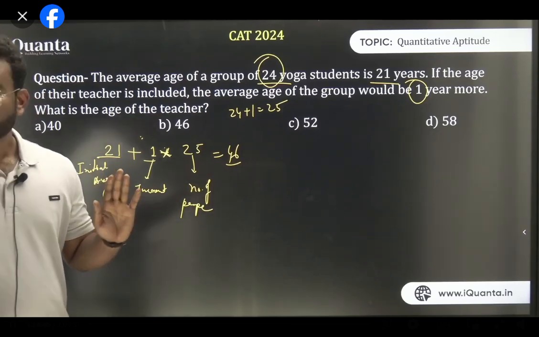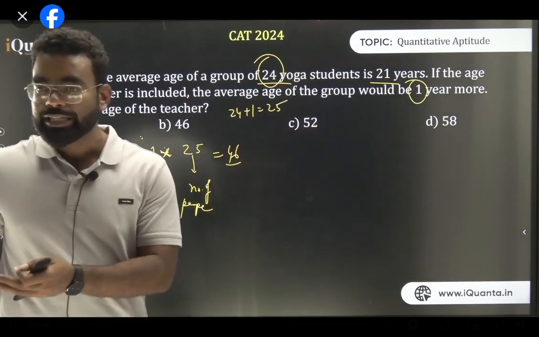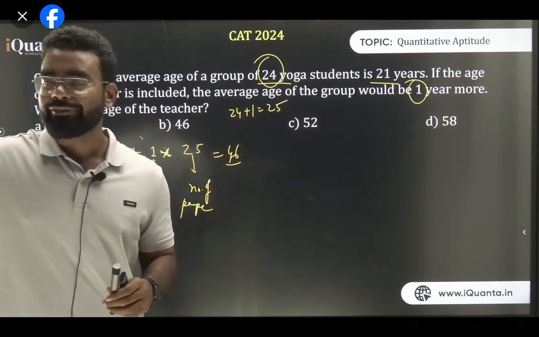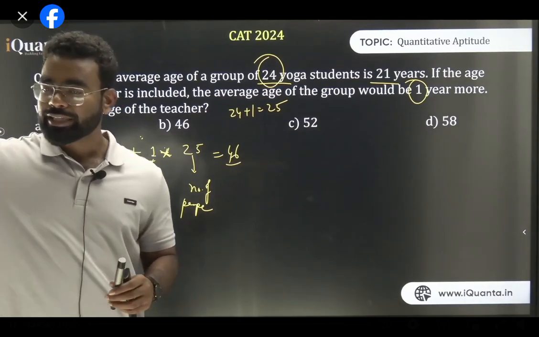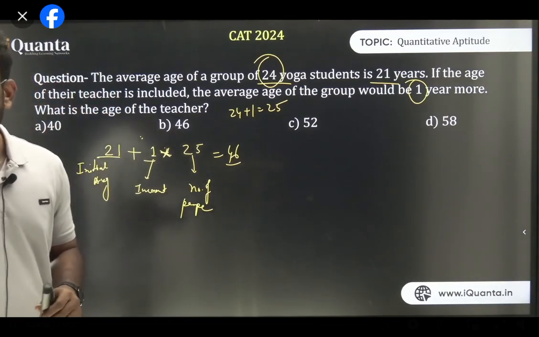Am I clear? Because the teacher joined, the average is increased, so we are adding. If the average had decreased, then we would have subtracted. Because the average is increased, we added. When the average is decreased, then we subtract. I will explain the logic as well.